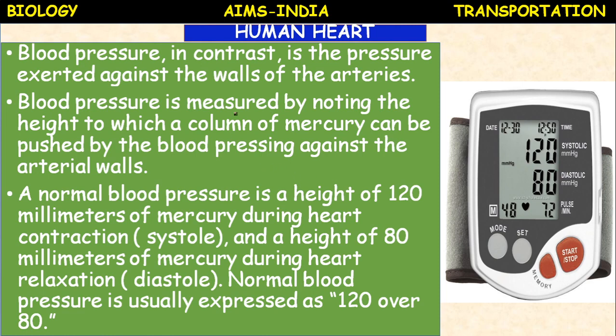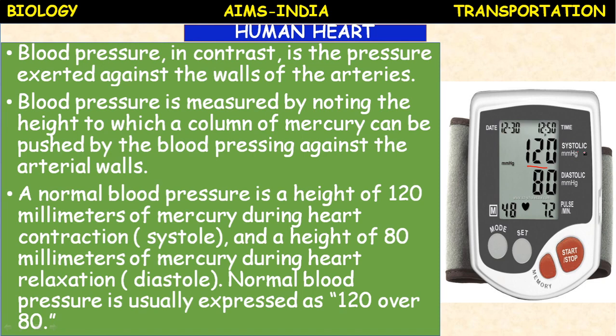So this is the modern device which we are using for measuring the blood pressure, the digital sphygmomanometer. Previously, a simple mechanical device was used, which has a bulb to create the pressure and a cloth to be tied. So here the cloth is there, this is to be tied to the artery, and here some settings will be there. The normal blood pressure is 120 by 80.